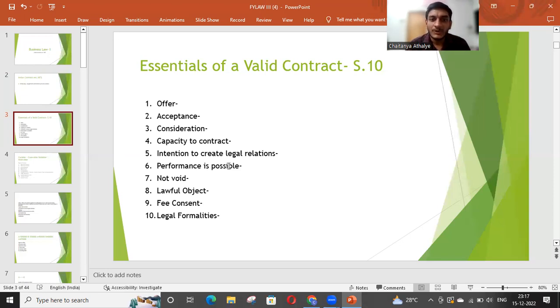acceptance. Third point is consideration. Now, what do we mean by consideration? Consideration means something in return. In Latin, it is called quid pro quo.